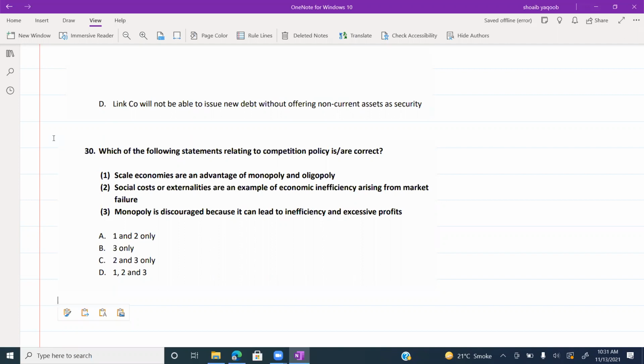Do you remember what is oligopoly? Monopoly means only one company has a majority share. And oligopoly is where many companies have shares of the market.